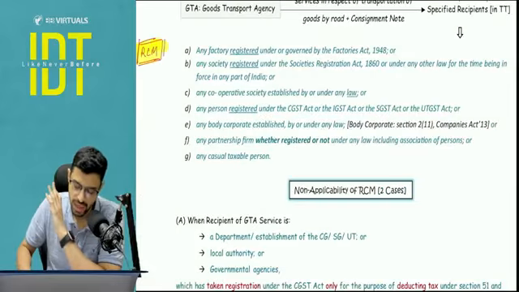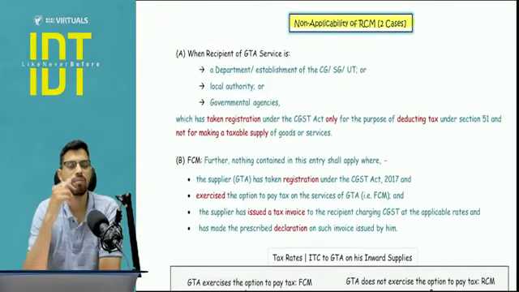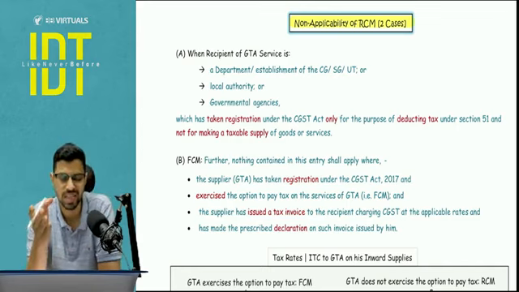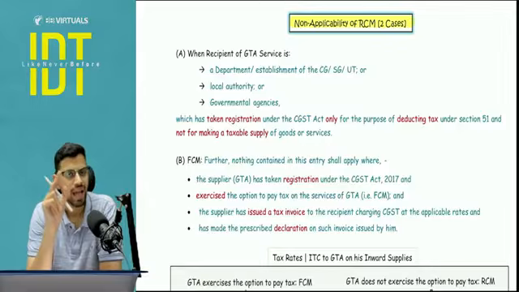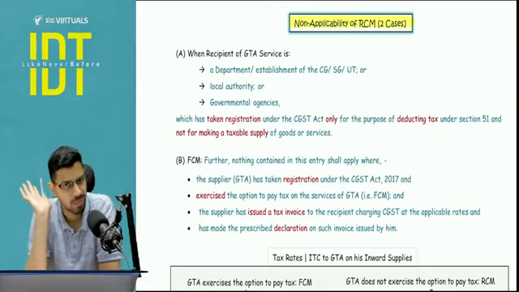Now let's proceed ahead. Two cases of non-applicability of reverse charge mechanism. Many people think that when I am saying non-applicability of RCM, it means there is no GST. No. I'm saying non-applicability of RCM means FCM will apply. Analysis of whether GST will apply or not will happen in chapter number 4, not in chapter number 2.